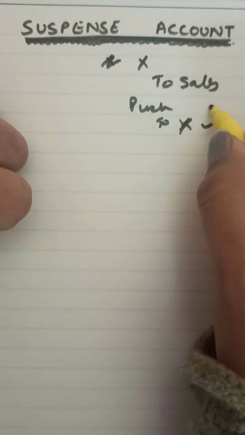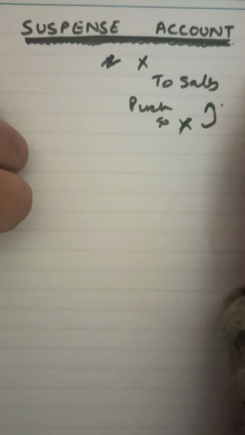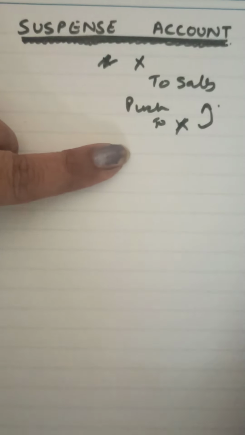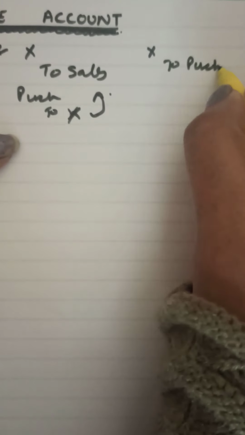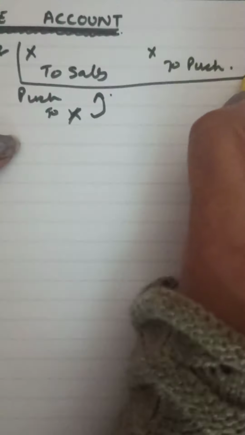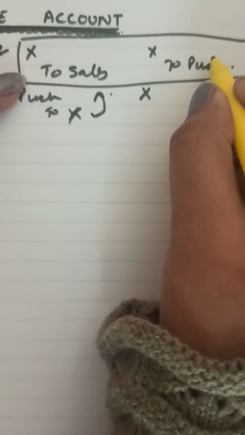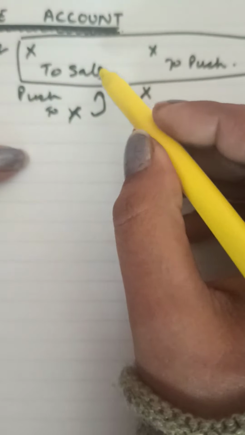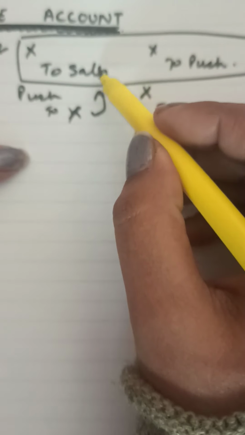We will reverse this wrong entry, which means X to purchases, and compare it with the correct entry, and here then we will have the rectified entry. We will have X's account debited with double the amount, to sales, to purchases. That is the rectified entry for such errors where one account has been wrongly debited or credited.